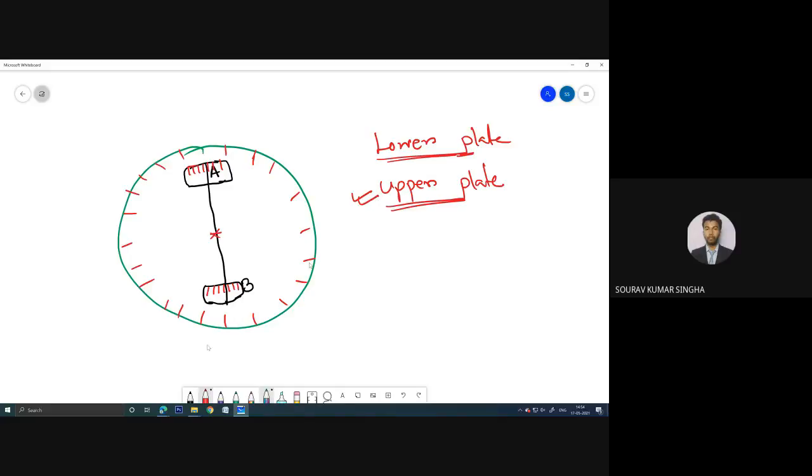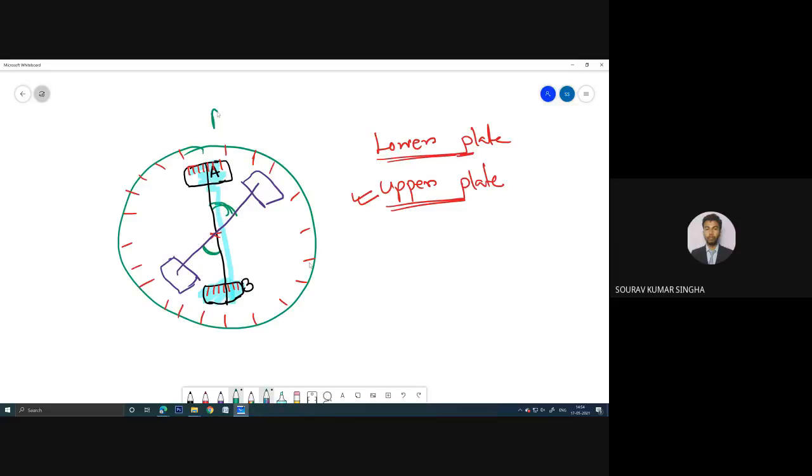That means only this portion can be rotated. If I rotate the device, that is the theodolite, it will move like this. So I can measure this angle.